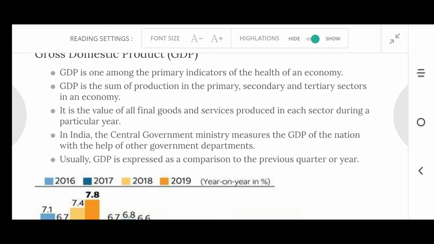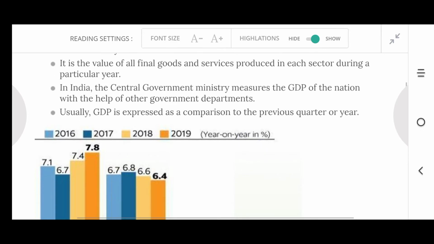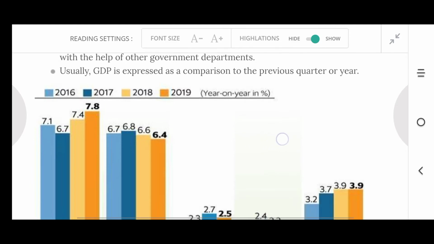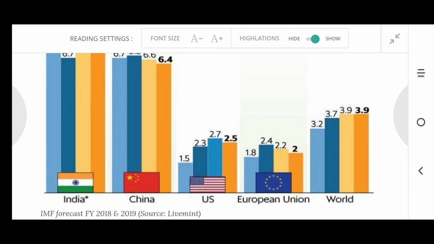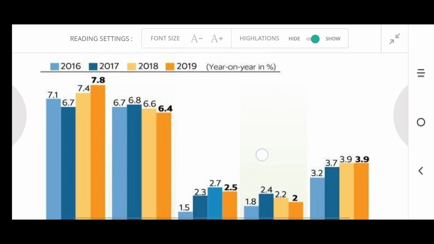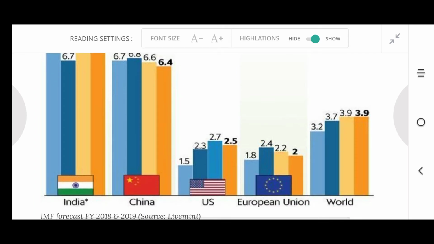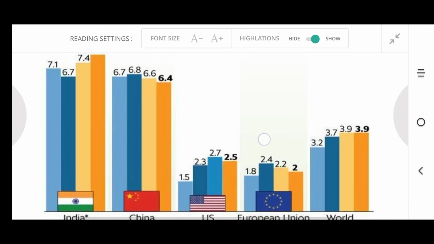Usually GDP is expressed as a comparison to the previous quarter or year. 2016, 2017, 2018, 2019. Year by year, we will calculate how the GDP is going upwards or downwards, so that we can calculate the development of that state, development of that economy. When we compare different countries, you can see the GDP rate.